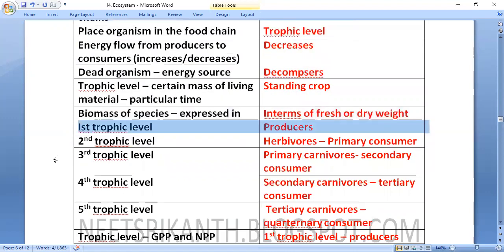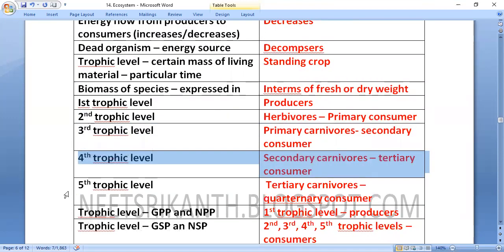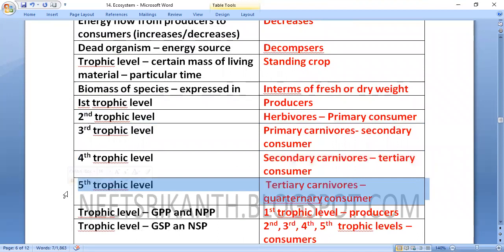First trophic level, producer. Second trophic level, herbivore or primary consumer. Third trophic level, primary carnivores or secondary consumers. Fourth trophic level, secondary carnivores or tertiary consumers. If present, fifth trophic level, tertiary carnivores or quaternary consumers.